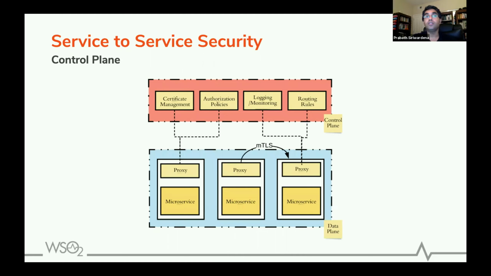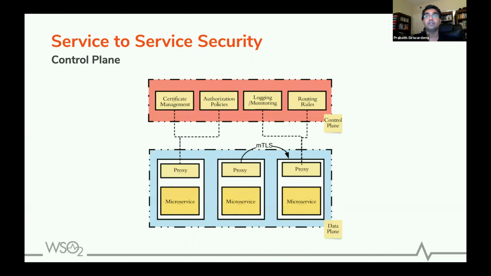Also, if you want to define routing controls, for example, when the first microservice wants to talk to the second microservice, and there are multiple versions of the second microservice, you can do weighted load balancing. How you want to do that weighted load balancing can be defined in the control plane, and the instructions can be pushed to the data plane, so it can enforce them.